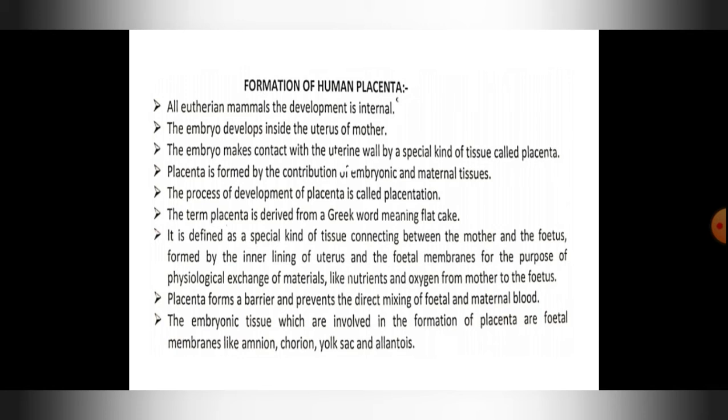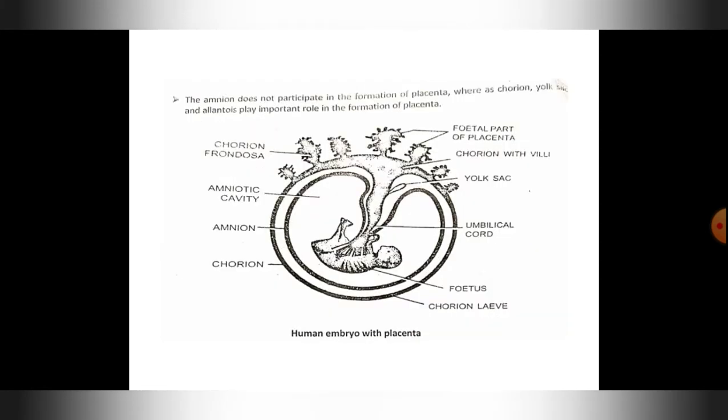So which tissues are involved in the process of formation of placenta? You can see there are 3 to 4 types of membranes. These are fetal membranes like amnion, chorion, yolk sac and allantois. Amnion does not participate in the formation of a placenta, whereas chorion, yolk sac and allantois play an important role in the formation of placenta.